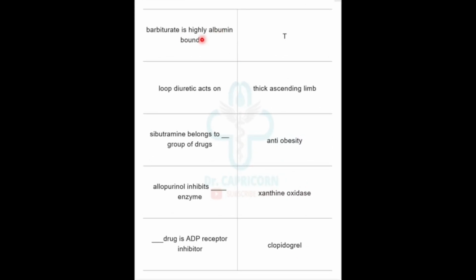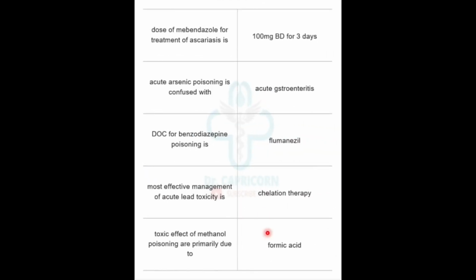Barbiturate is highly albumin bound. True or false? It is true. Loop diuretics act on thick ascending limb. Sibutramine belongs to dash group of drug. Sibutramine is an anti-obesity drug. Allopurinol inhibits which enzyme? Allopurinol inhibits xanthine oxidase enzyme. Dash drug is ADP receptor inhibitor. Clopidogrel is ADP receptor inhibitor.